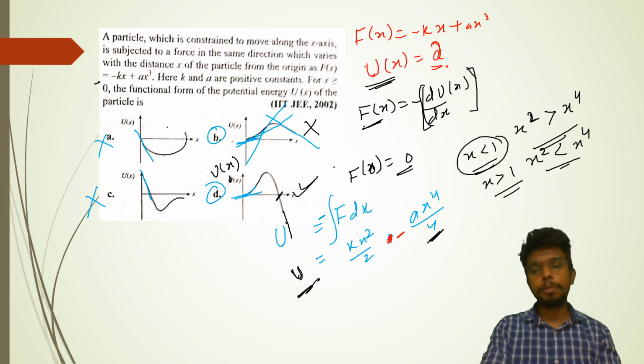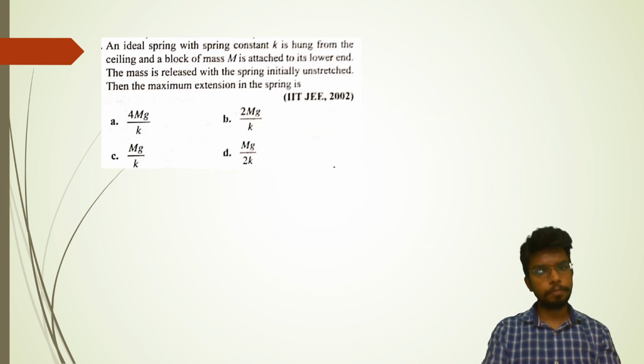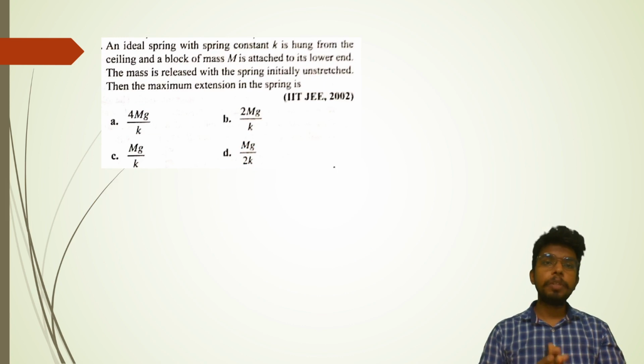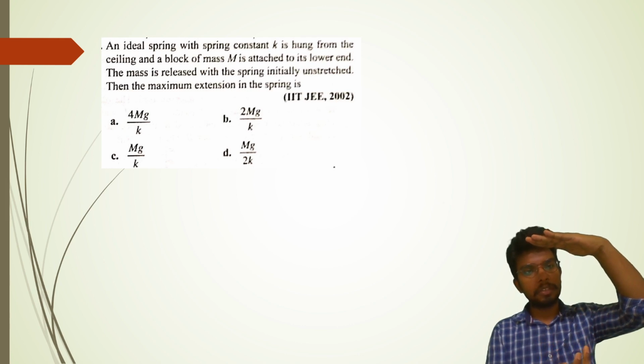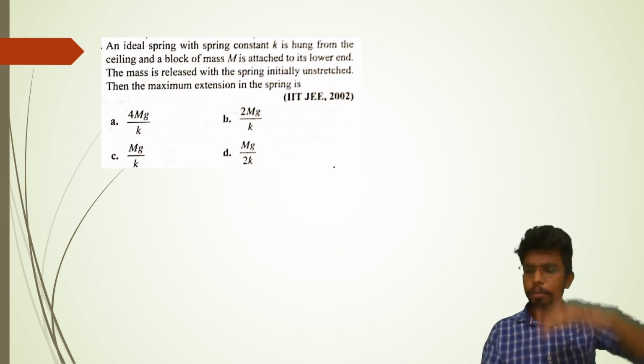In fact, most of the options get cancelled out with elimination. An ideal spring with spring constant K is hung from the ceiling and a block of mass M is attached to its lower end. The mass is released with the spring initially unstretched. Then the maximum extension... Okay, it's something like this situation.